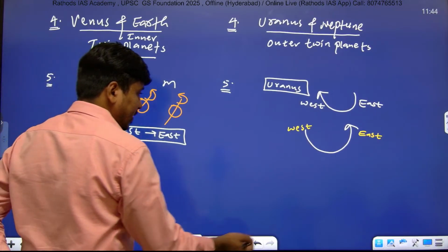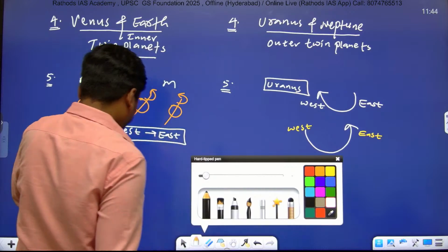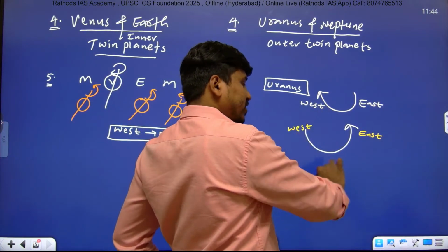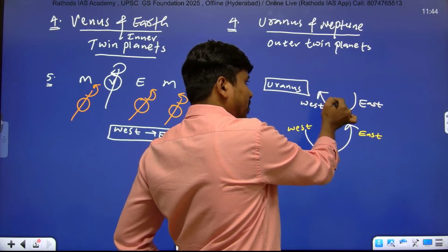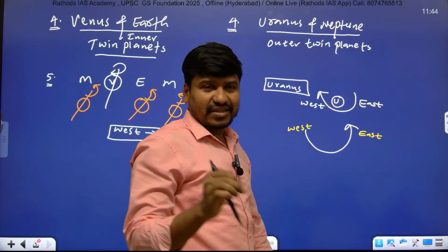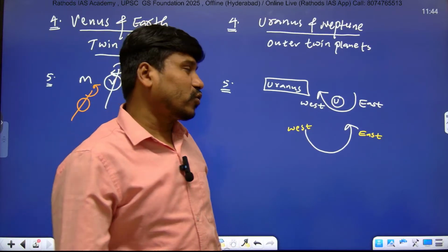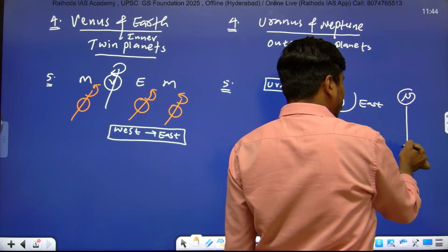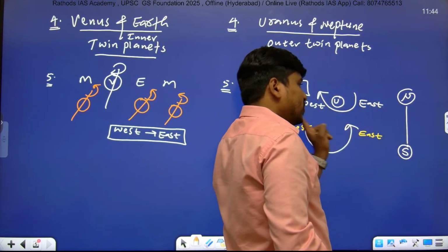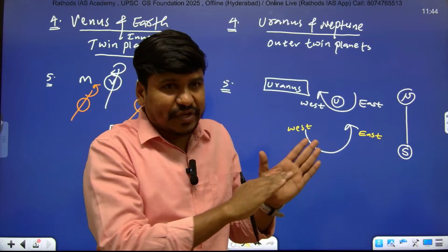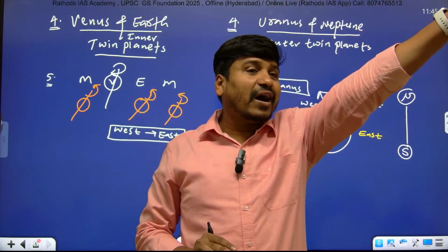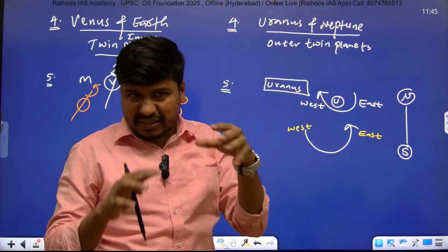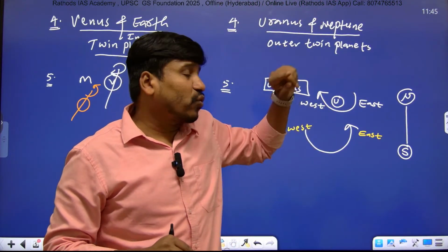Write down the next point. Listen carefully. Uranus rotates from east to west, but it appears like rotating north to south. Don't write, just listen first. Practically it's rotating from east to west, but when we see it from the Earth's surface, or from some satellites or aircraft, it looks like rotating north to south.